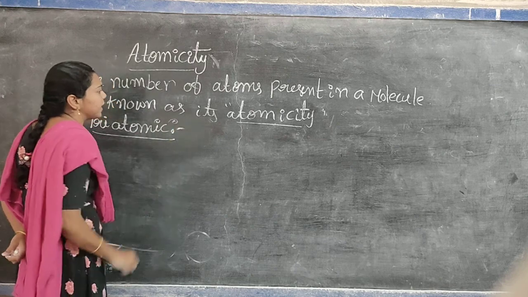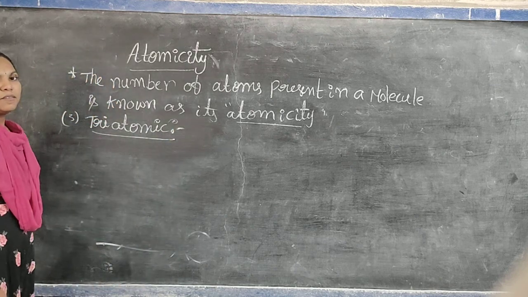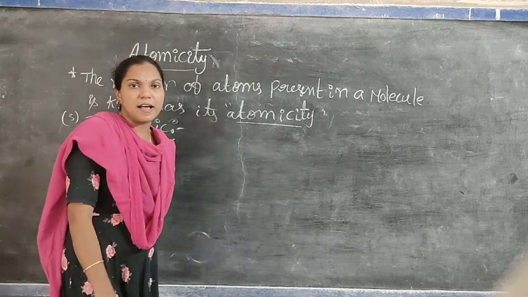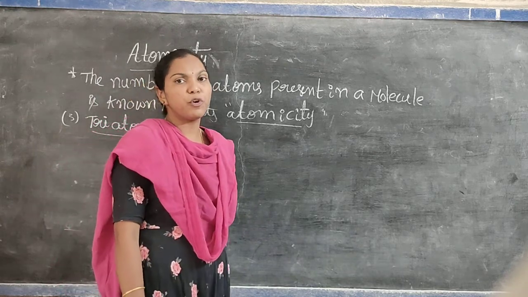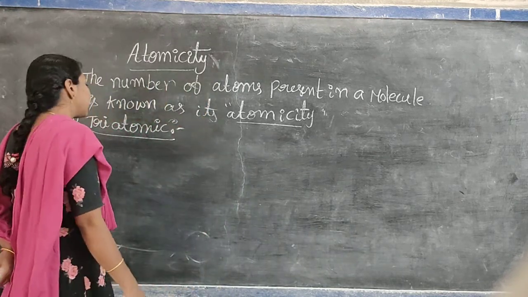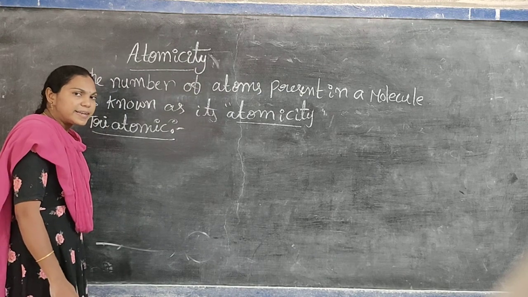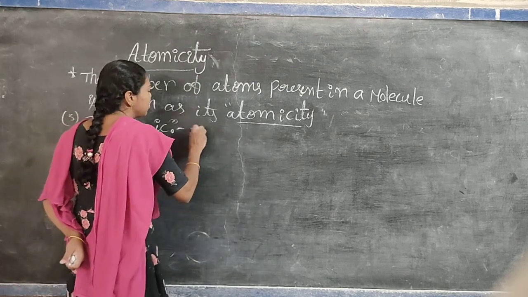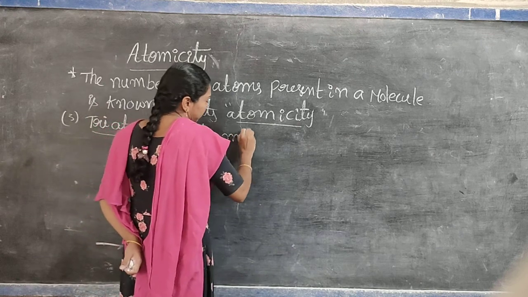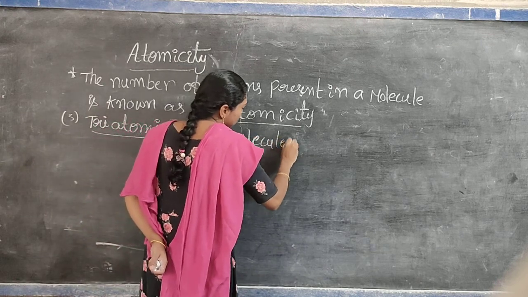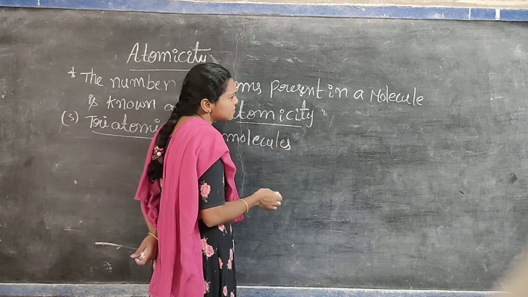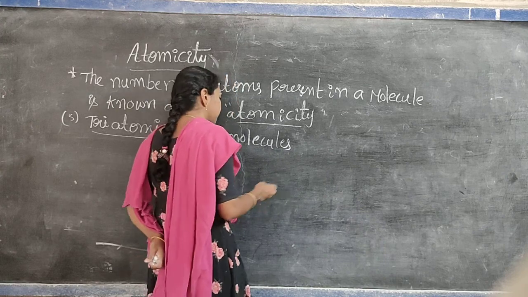What is atomicity? And explain with suitable examples. That is the direct question for 4 marks. Next, triatomic molecules. The molecules which contain three same or different types of atoms.